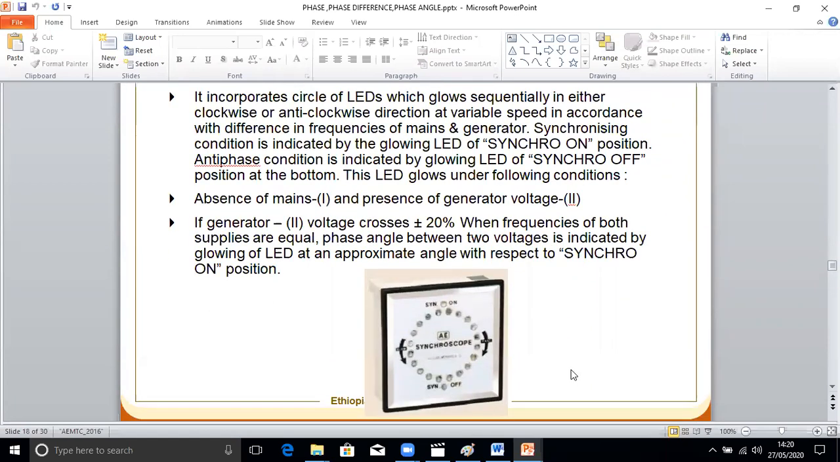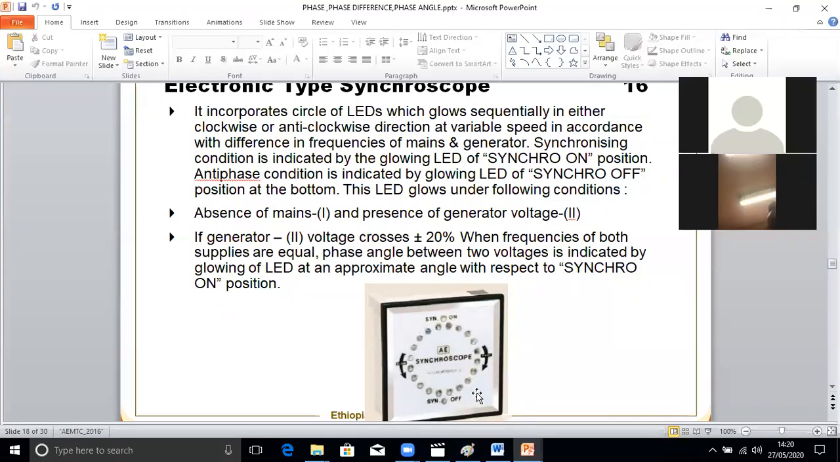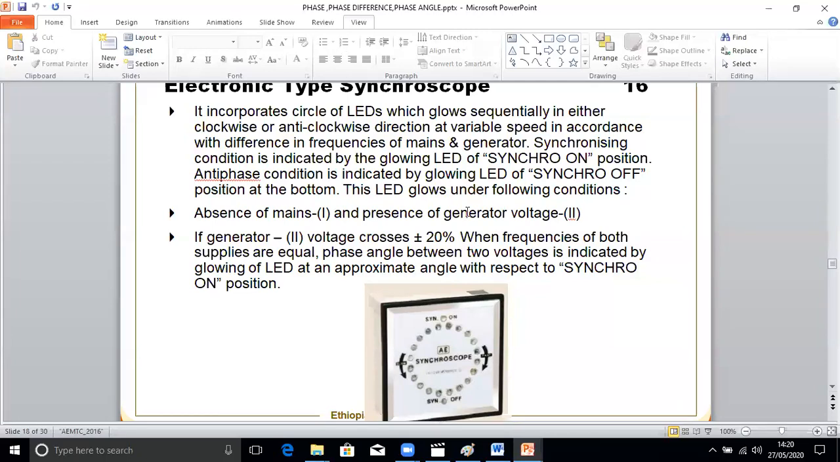This is the electronic type synchronoscope. Here all LEDs are there. You can see the LEDs will move like this. Instead of a needle, it is LEDs, that's it. But it's electronic type. It incorporates circles of LEDs which glow sequentially in either clockwise or anti-clockwise direction at variable speed in accordance with the difference in the frequencies of the main and the incoming generator. Synchronizing condition is indicated by glowing of the LED synchro on. That means this indicator will be on means synchronized.